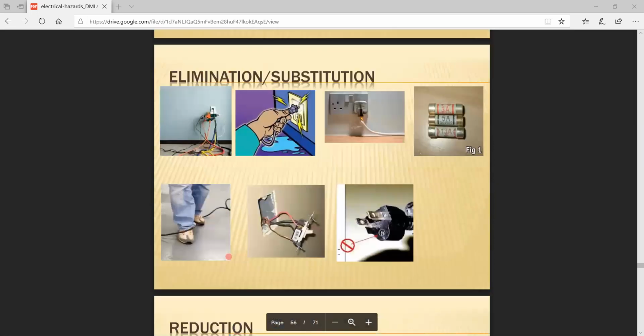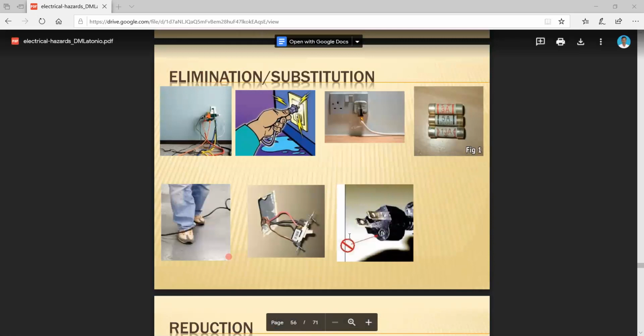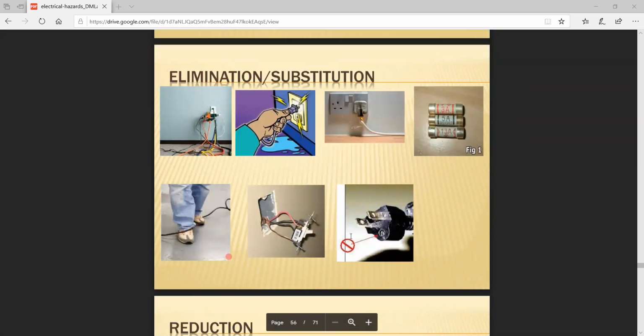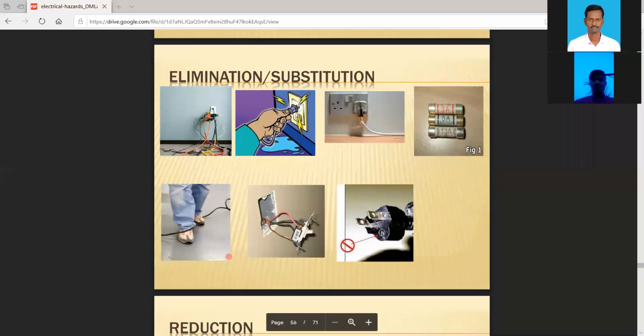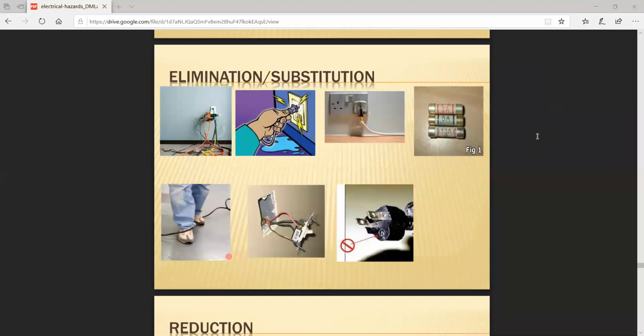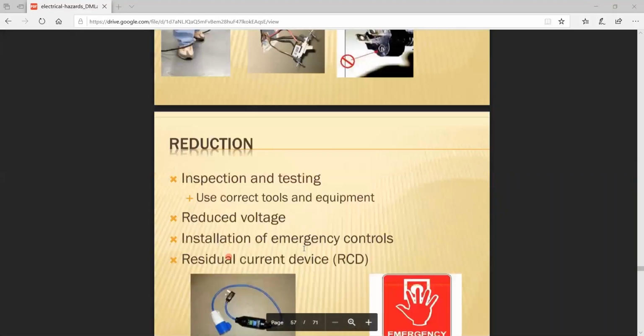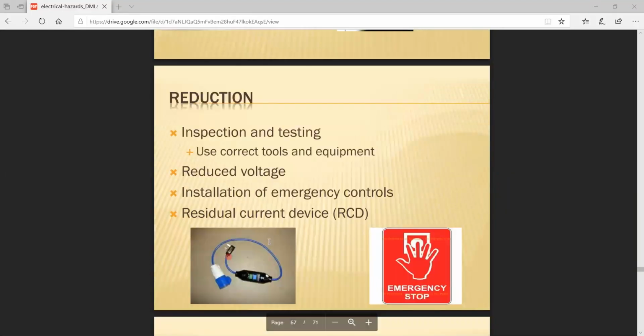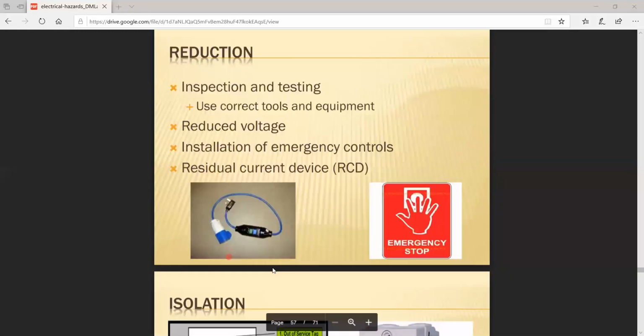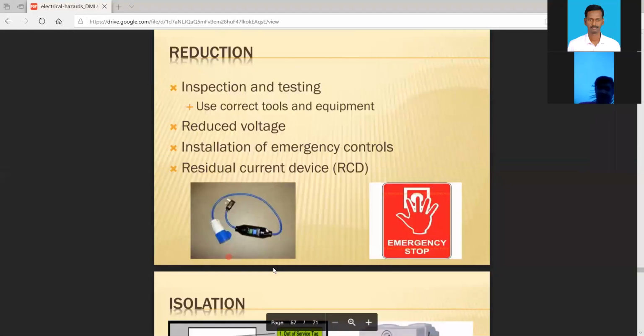And then elimination of substitution. The elimination of substitution has to be operated like this. See that. The entire system of elimination has to be implemented like this only. How the system as well as the fault can occur on the body. And then reduction. So the reduction of the system, inspection and testing. Inspection of a system as well as the testing of the system.